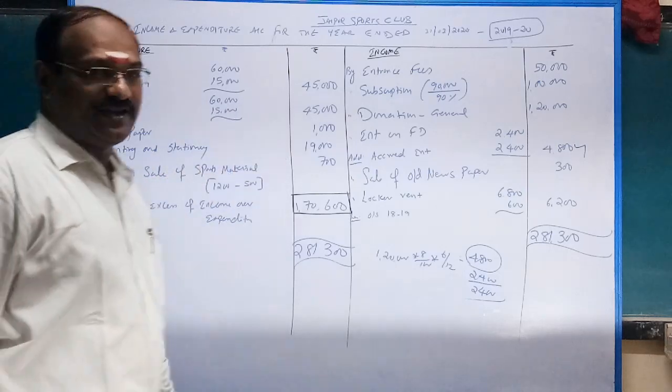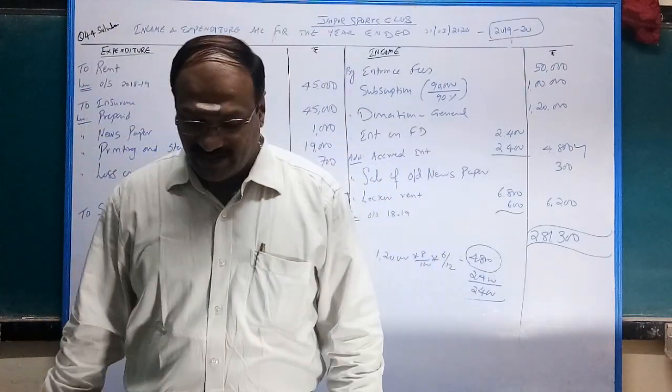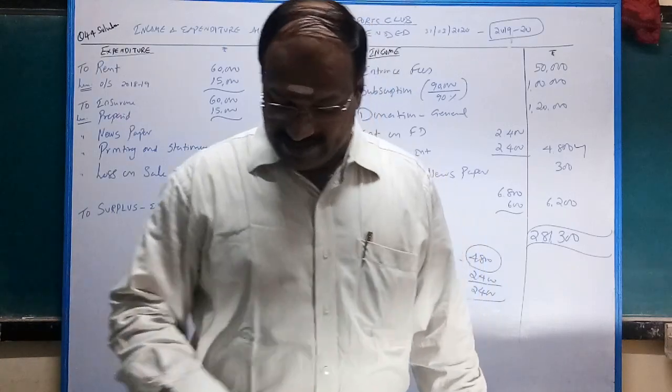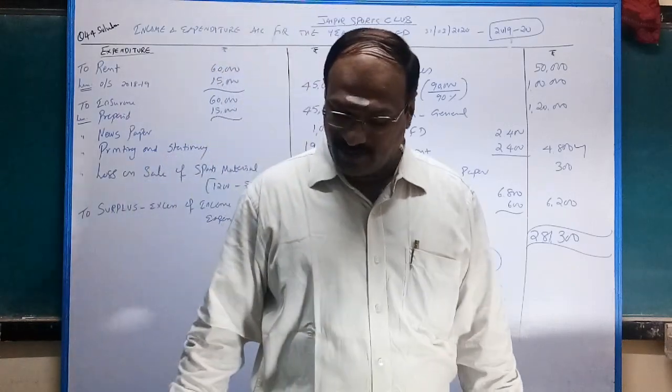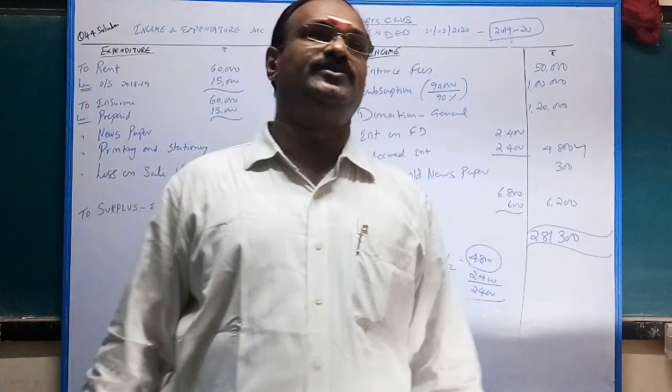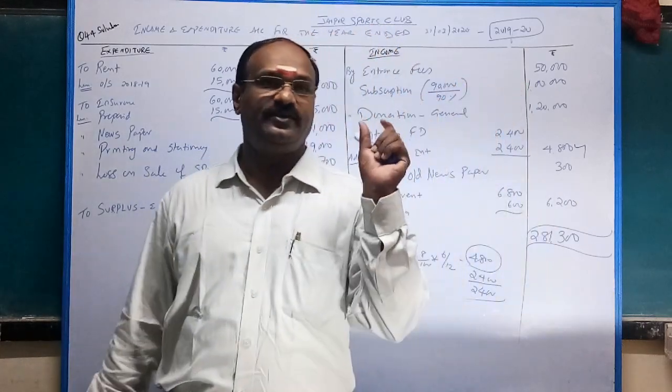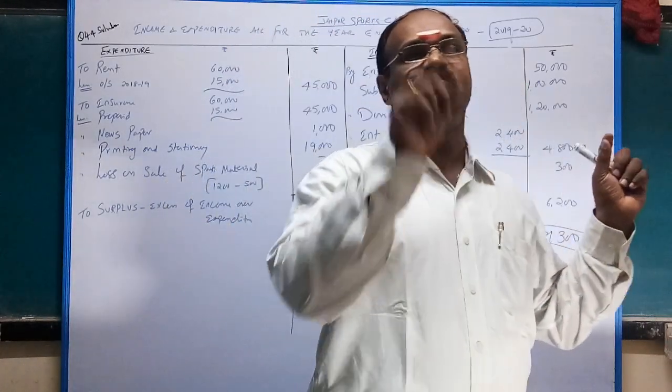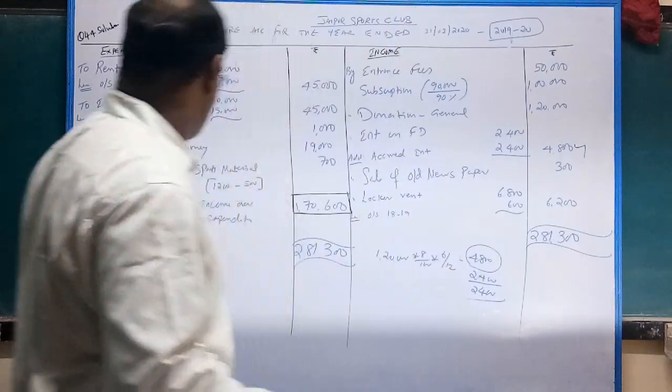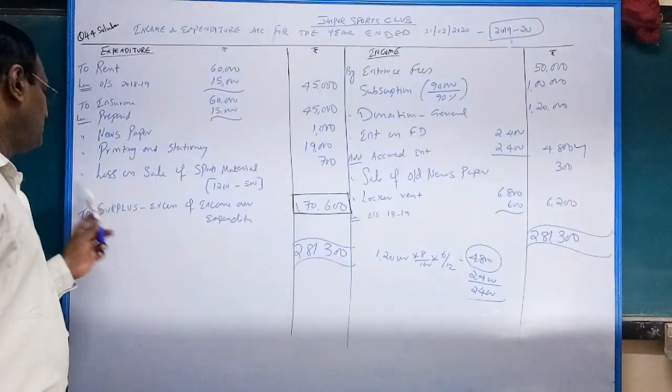Loss on sale of sports material is given. How much? In the receipt side, sale of old sports material 500, book value 1,200. So the asset of value 1,200 you sell at 500, thereby 700 rupees loss. Loss on sale of sports material.